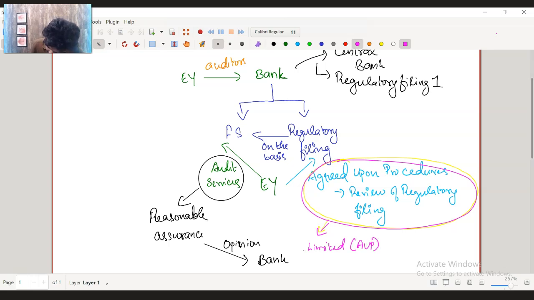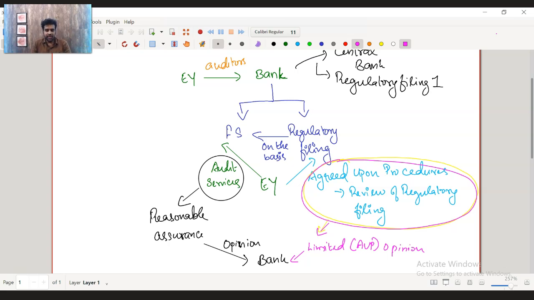So this was a limited opinion given to the bank. For audit services, we gave a reasonable opinion, but for the regulatory filing document they submitted to the regulator, we just took it, compared it against the financial statement and agreed with them upfront that these are the only reviews we are going to do. So that is called agreed upon procedures.